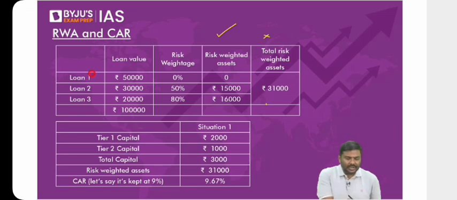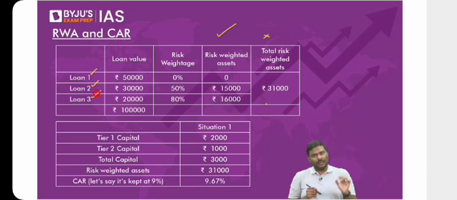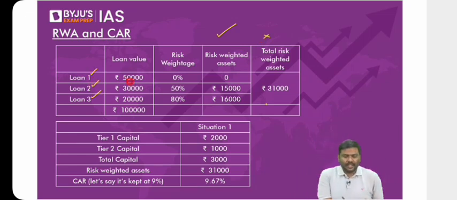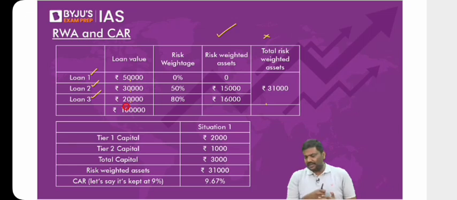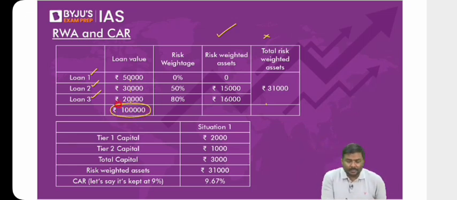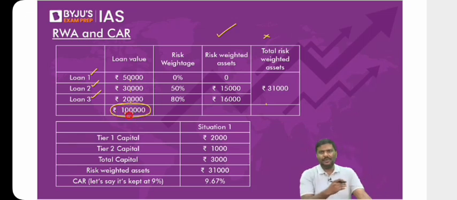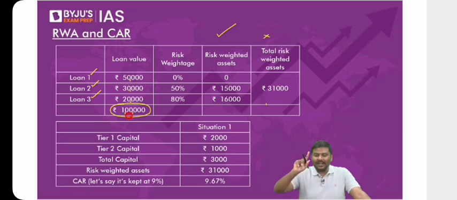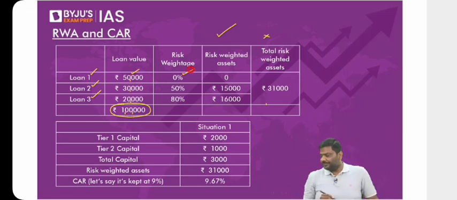What I'm trying to show here is, imagine the bank has given 3 loans. Loan 1, 2, and 3. And the loan values are 50,000, 30,000, and 20,000 respectively. Can I say that total assets held by the bank are 1 lakh rupees? Simple. In this example, total assets held by the bank are 1 lakh rupees. Point number 1. Point number 2. Now, imagine 50,000 rupees is given to Government of India.